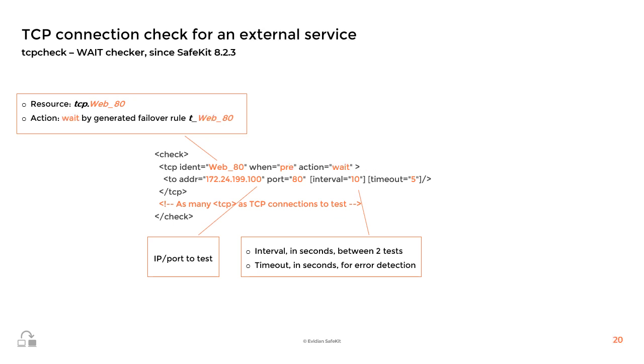This name will be displayed in the console and in the module log if the TCP checker detects connection errors. Let's consider a TCP checker, testing if an external TCP service is available and putting the module in the wait state until this external service is ready. The configuration is exactly the same as the one explained in the previous slide, except for the setting of the when and action attributes, as you can see on the right of the slide. The when attribute is set to pre to indicate that the TCP checker must be started in the pre-start step of the module. Thus, if the TCP checker detects that the external service has failed, the module will be immediately put in the wait state without starting the application.